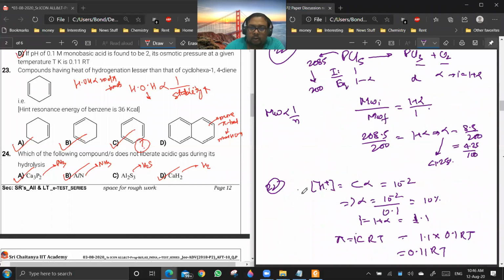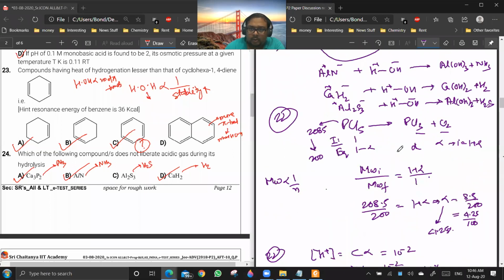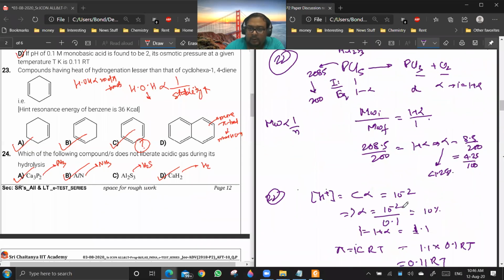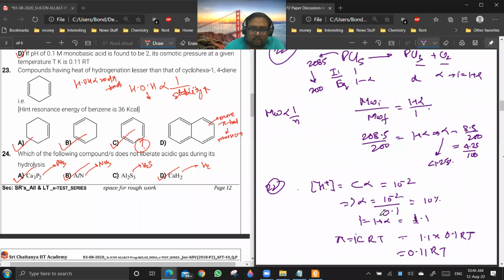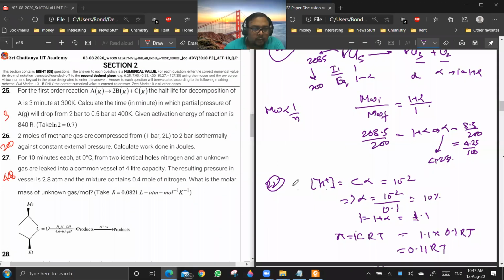Okay. 22, you can do the calculation something like this. PCl5. Molecular weight is inversely proportional to number of moles. From that, you can get the value of alpha. H plus is equal to C alpha, you can get it like this. Okay, after 24, 25, 26, 27.